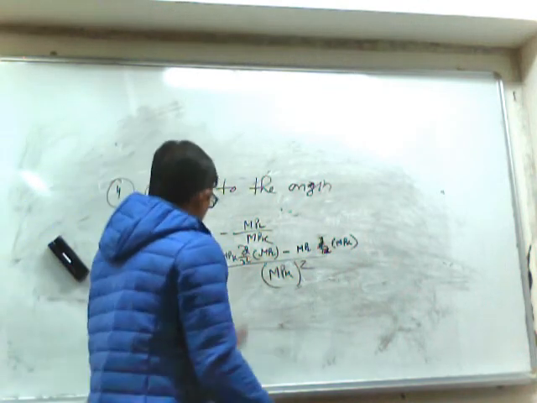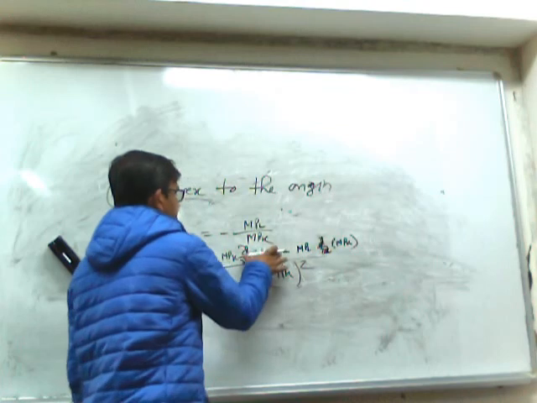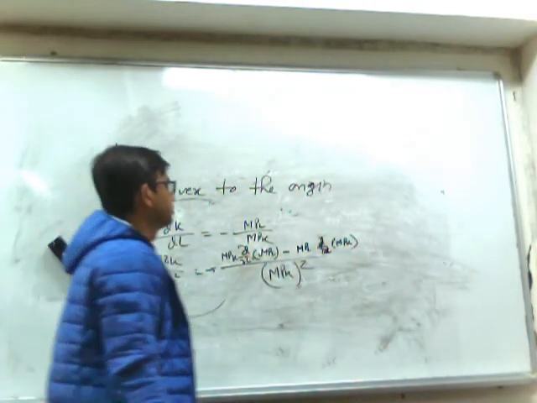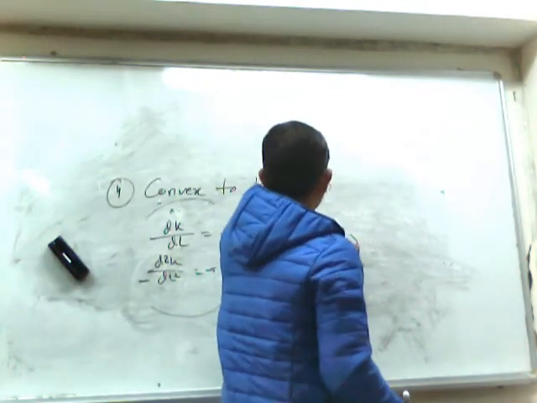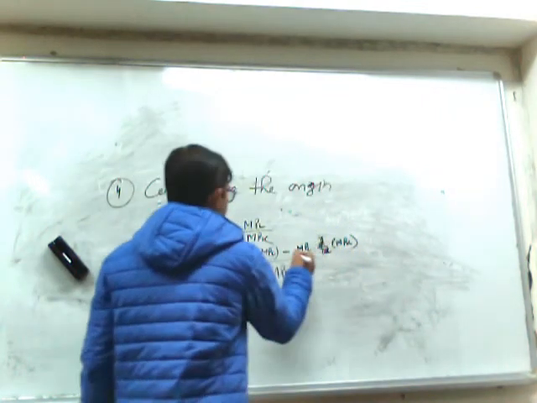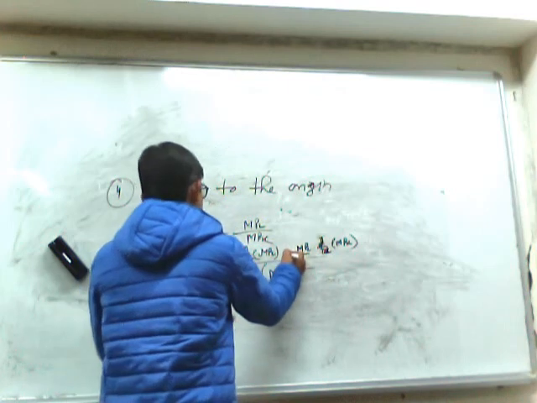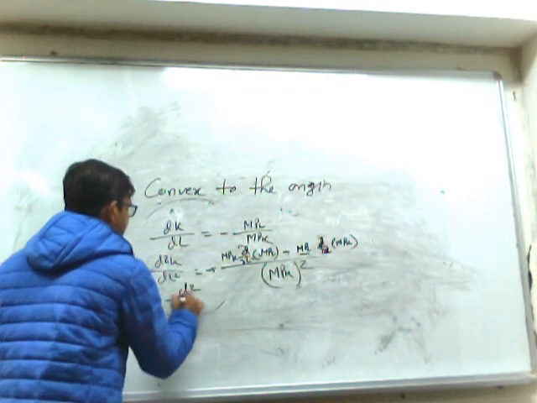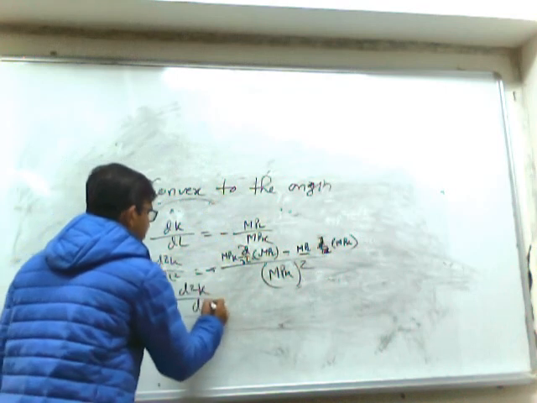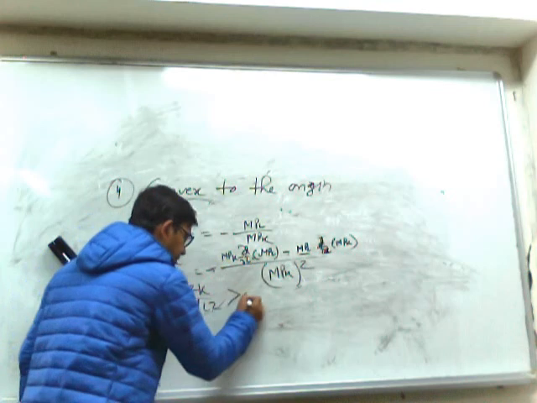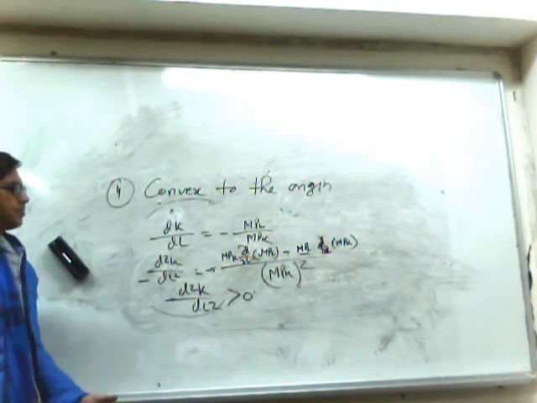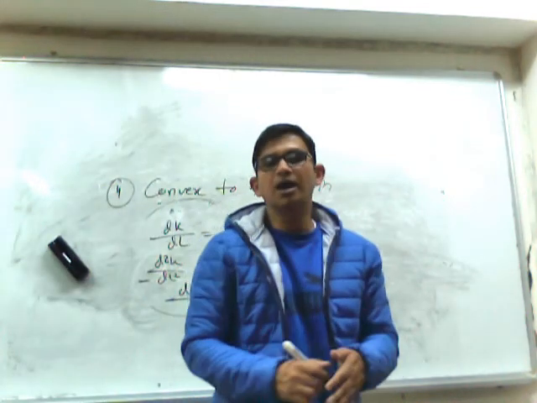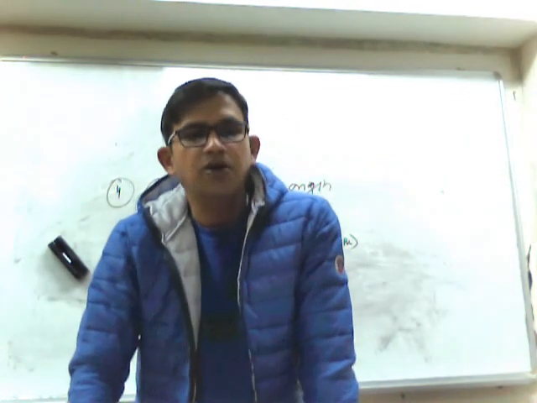Now MPK is positive, this is negative. Negative multiplied by negative is positive. MPL is positive, this is also positive. So it is multiplied by minus 1 is negative, and negative it is positive. So from here we can say that d2K/dL2 is greater than 0. So from here we prove that the isoquants are convex to the origin.